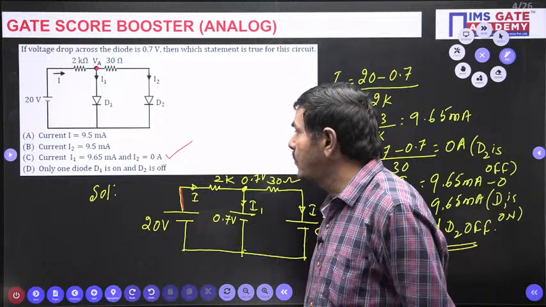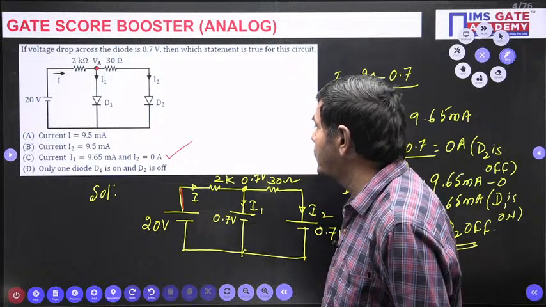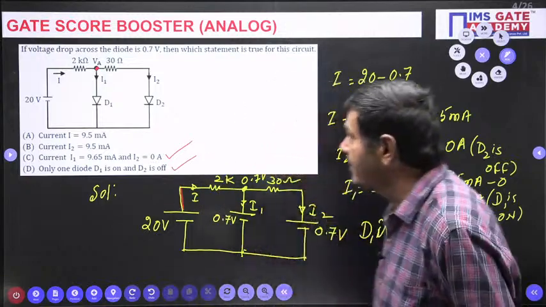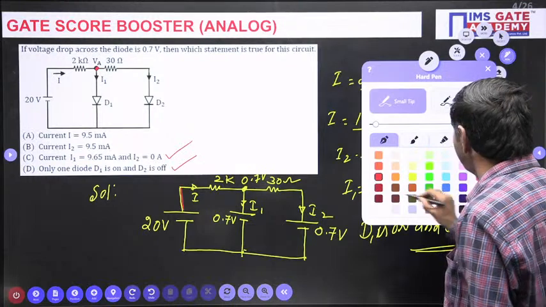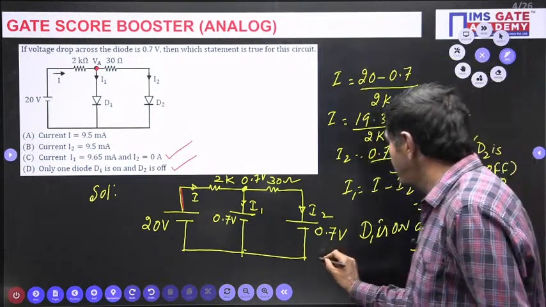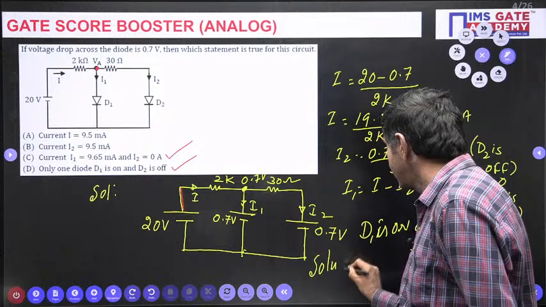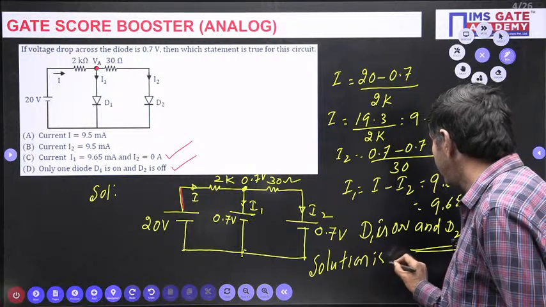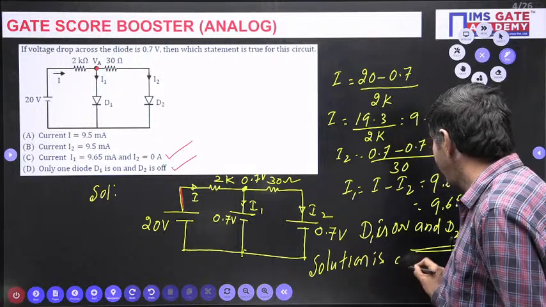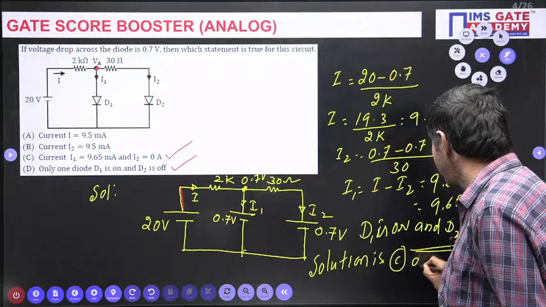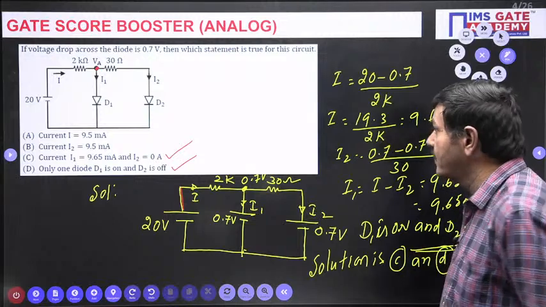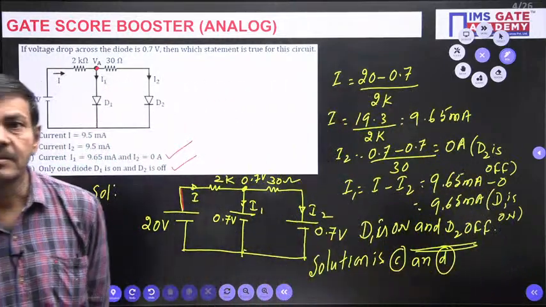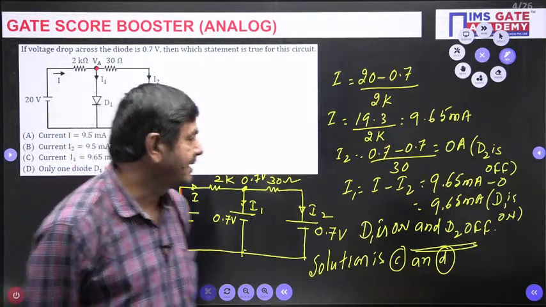What about option D? Only one diode, D1, is on and D2 is off. That is also correct. So the solution is options C and D only. Two are correct. This is the way we can do this question. I hope you followed. It's not a complicated question.